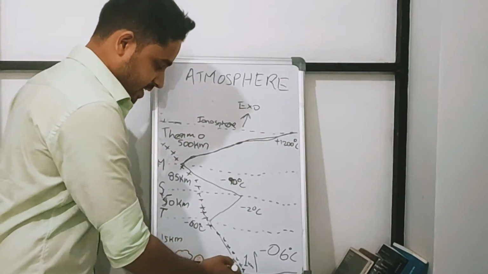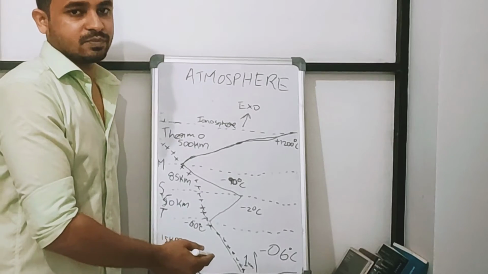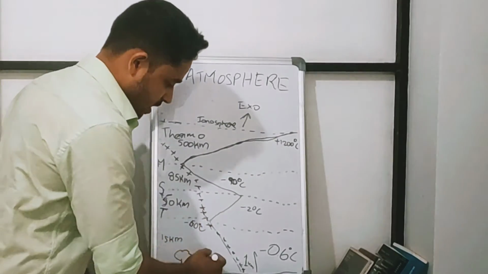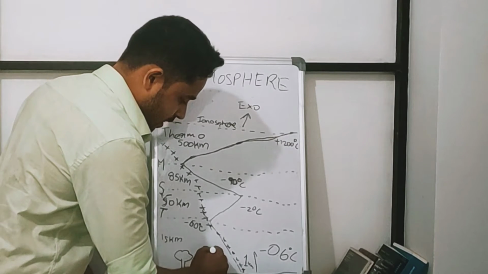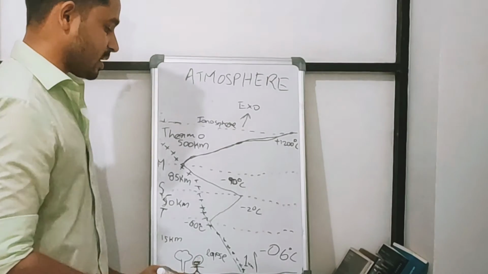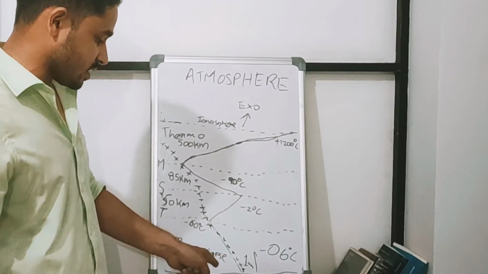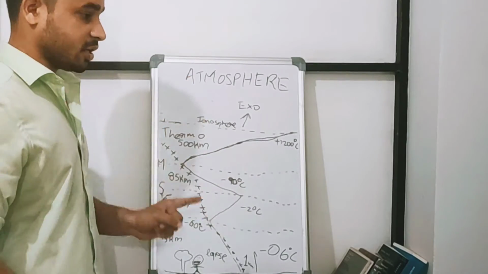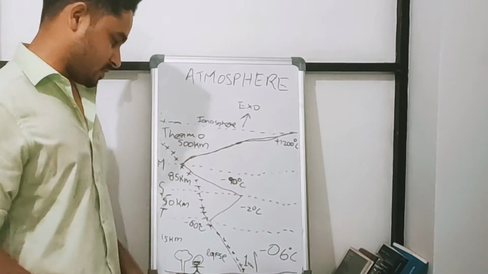Lapse in the sense there is a lapse in temperature. There is a decrease in temperature, which is the lapse. So here the process of lapse happens. This is called lapse rate. This temperature decrease in the troposphere as altitude increases is called lapse rate.